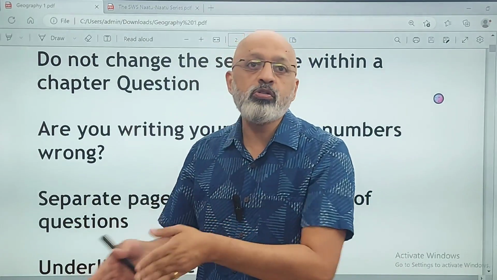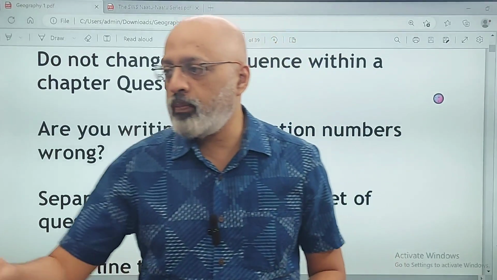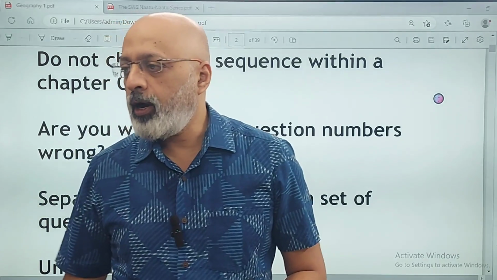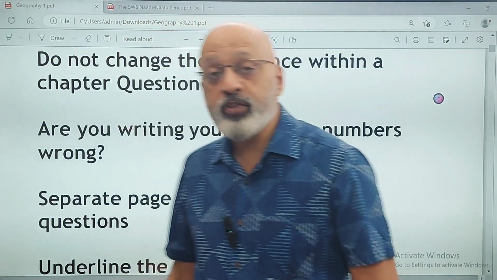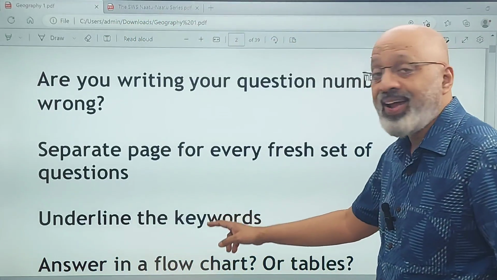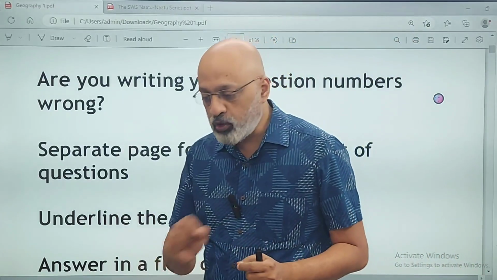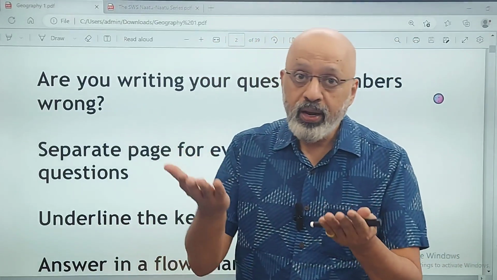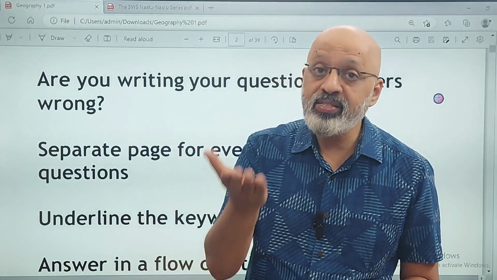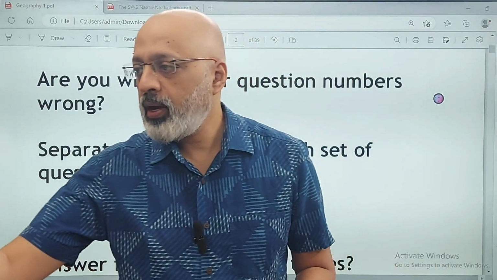Please be focused during those 2 hours of the examination itself. Don't mix up the order. Okay. Then after writing the thing, underline the keywords, especially during the revision time. You can do that. Underline the keywords, जो point लिखे हैं, that will really help in highlighting and emphasizing that you have used the specific keyword.